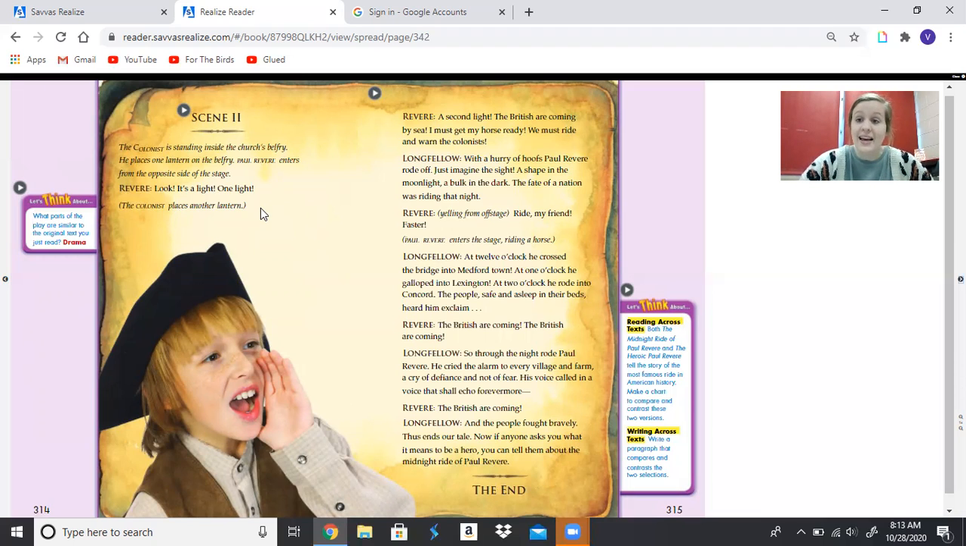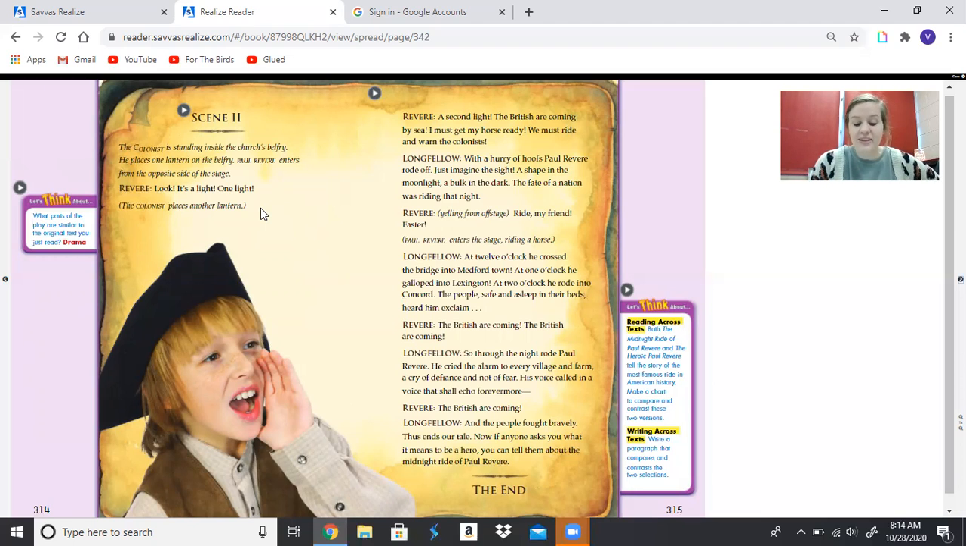Look, it's a light. 1 light. Then the colonist places another lantern. A second light. The British are coming by sea. I must get my horse ready. We must ride and warn the colonists. With a hurry of hoofs, Paul Revere rode off. Just imagine the sight. A shape in the moonlight, a bulk in the dark. The fate of a nation was riding that night.